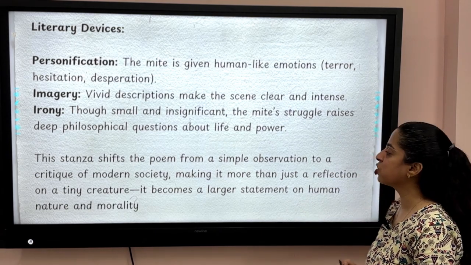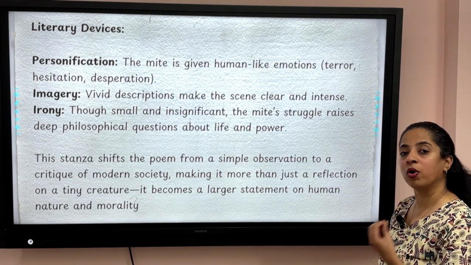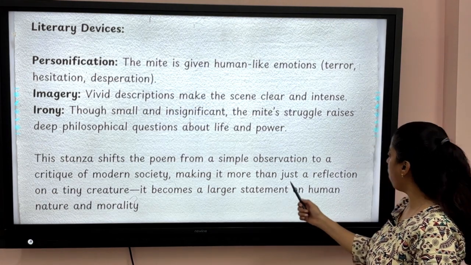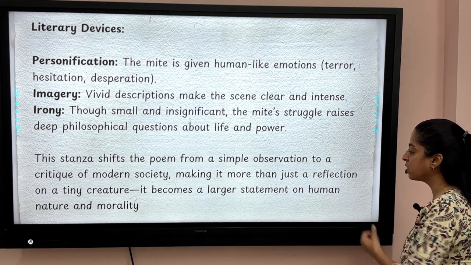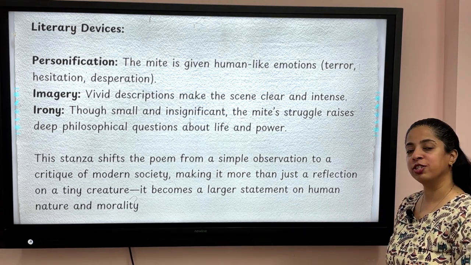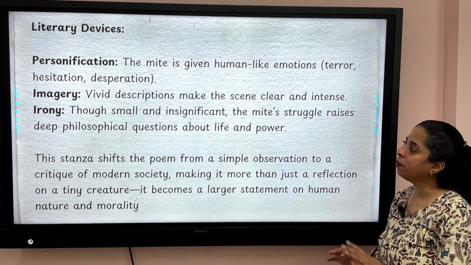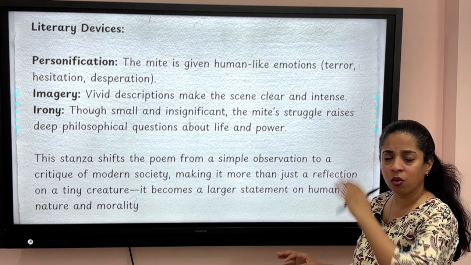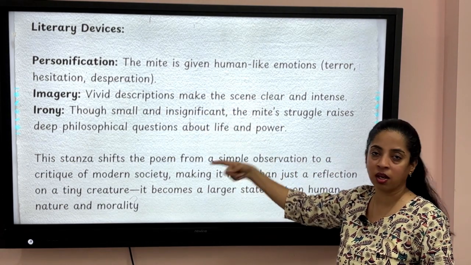So this stanza shifts the poem from a simple observation to a critic of modern society, making it more than just a reflection on a tiny creature. It becomes a larger statement on human nature and morality. So students, please remember literary devices in the whole poem. These devices are there: personification, imagery, and irony.